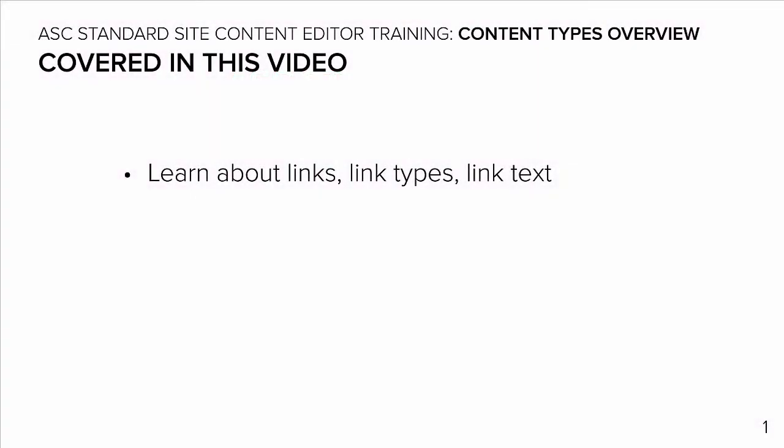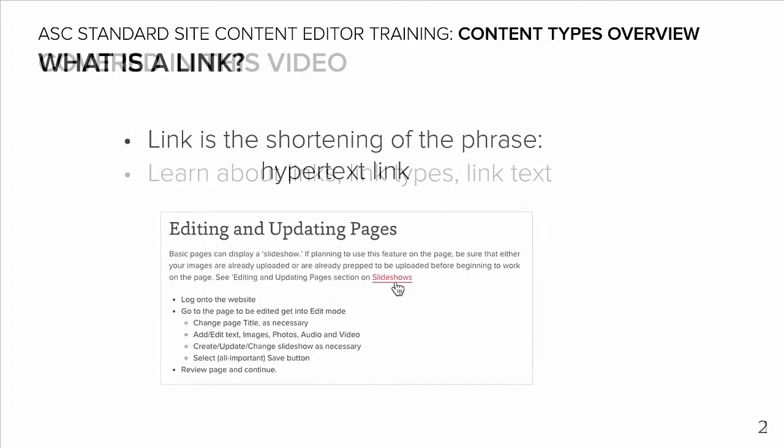In this video, you will learn about links, link types, and link text. What is a link? The word link is a shortening of the phrase hypertext link. Once constructed, it applies code to a selected set of words so that when selected, it gives instruction to the browser to look for and load different information to display. The use of hypertext links to integrate information across pages and platforms is what makes the Internet a valuable tool.